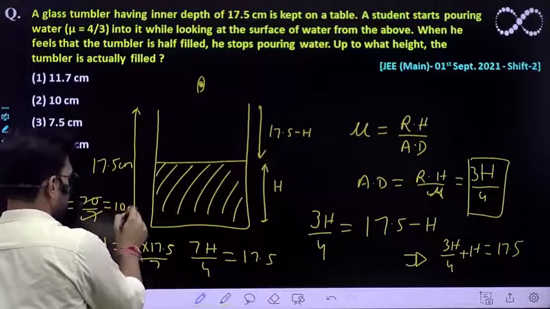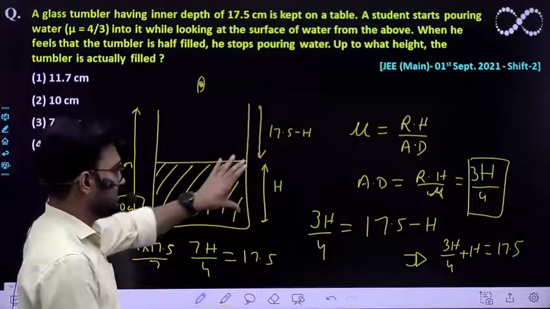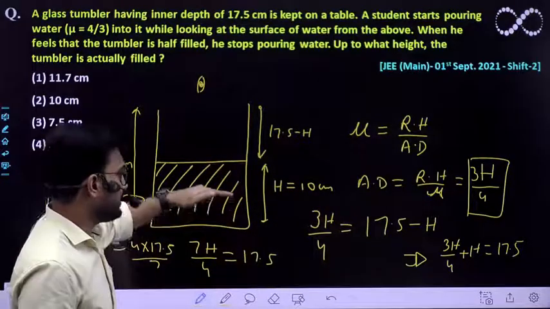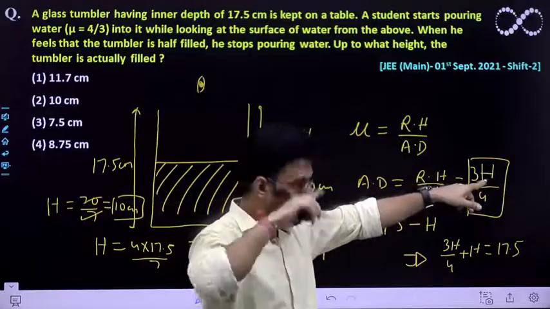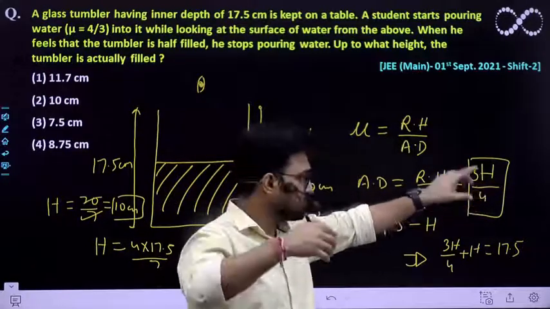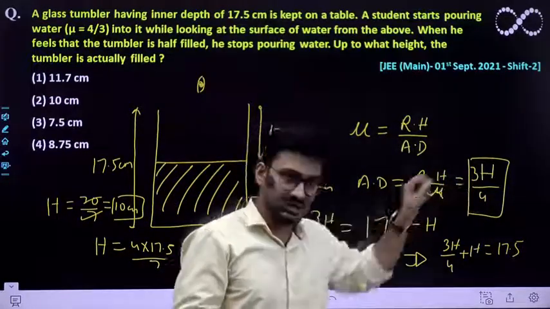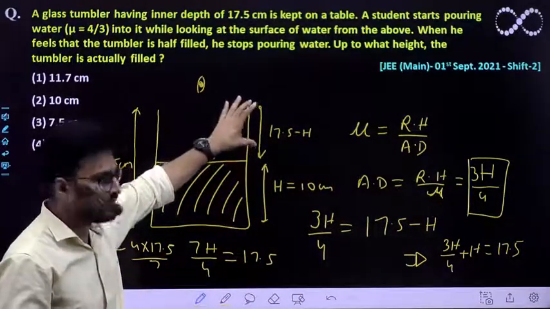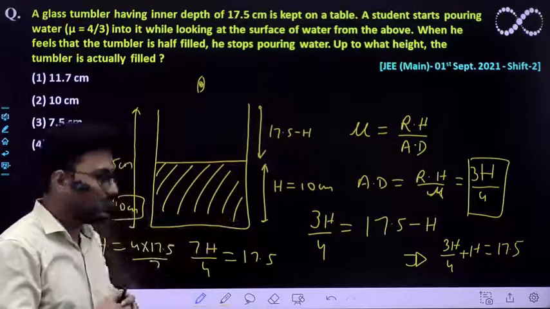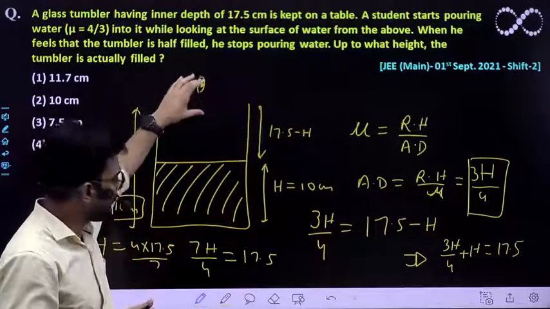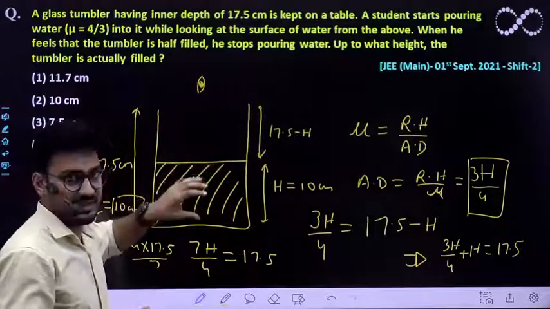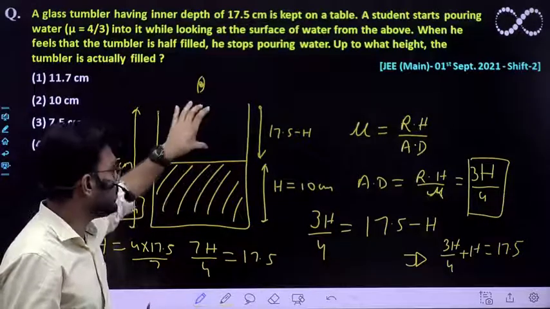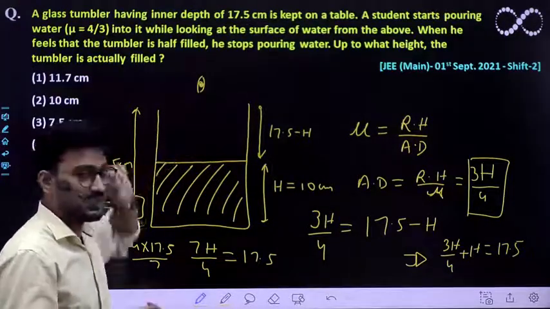So if this depth is 10 centimeter, this depth will appear raised to a student who is seeing it from above. This depth must be equal to 3/4 of 10 centimeter. So this 3/4 of 10 centimeter must be equal to 17.5 minus h. Then only the person from above will feel as if it is half filled. For half filled, the depth which appears to him must be equal to the length of the air column.